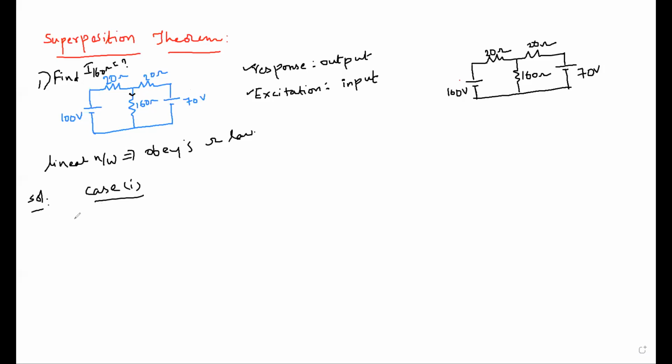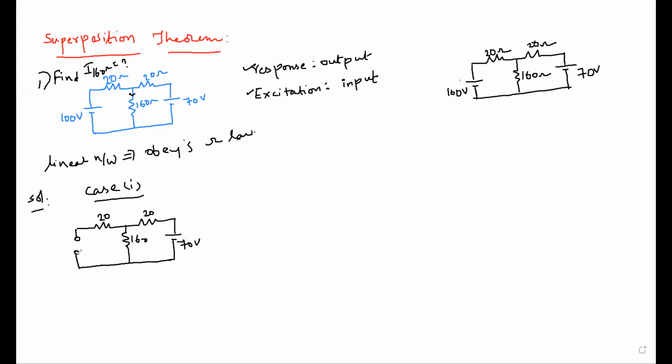Now we will try to solve it. Which source will be turned on? As per your wish, tell me any one. Out of two sources, we can turn on the 70 volts. Okay, fine. So with 70 volts turned on, the circuit will be redrawn. The 70 volts is in the on condition, so keep it the same, with the 160, 20, 20. And what about the two terminals of the 100 volts?